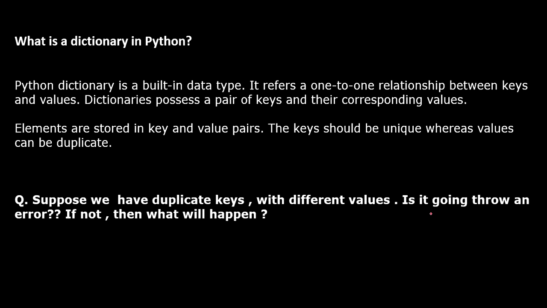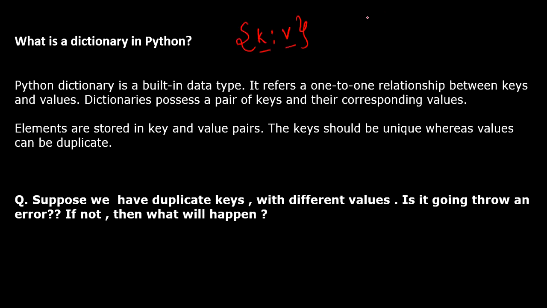Next question we have is what is a dictionary in Python? Generally asked question, you will get a question on this. Python dictionary is a built-in data type, right? It refers to a one-to-one relationship between keys and values. A key is given and a value is associated with it. Dictionaries possess pairs of keys and their corresponding values. Elements are stored in key and value pairs. The keys should be unique, whereas values can be duplicated. So here you should have unique keys, although values can be duplicated.